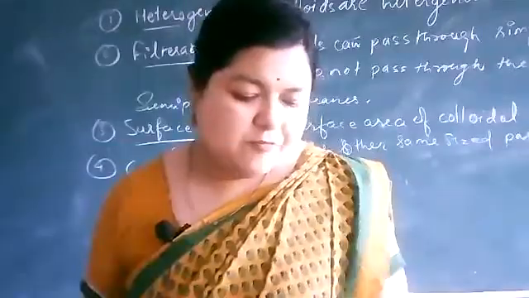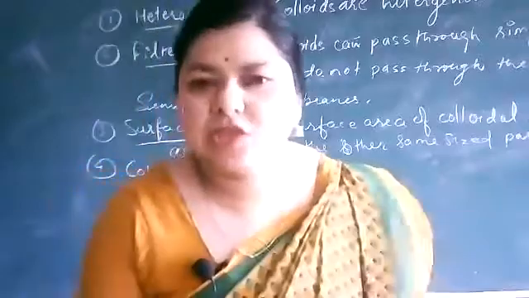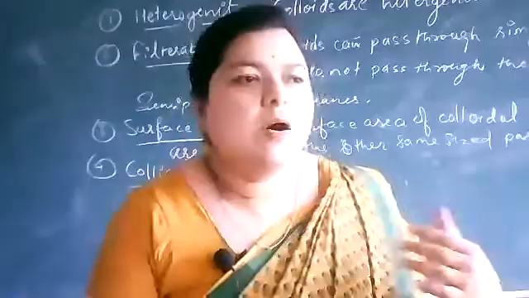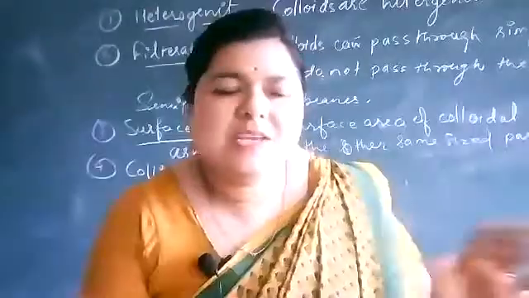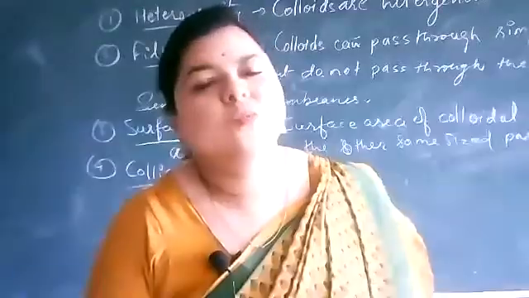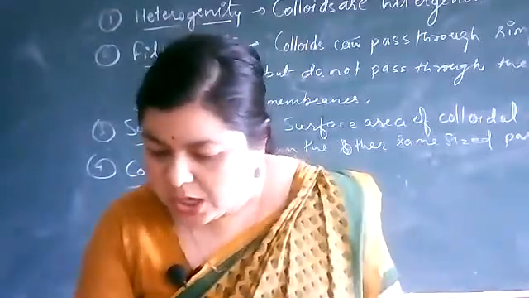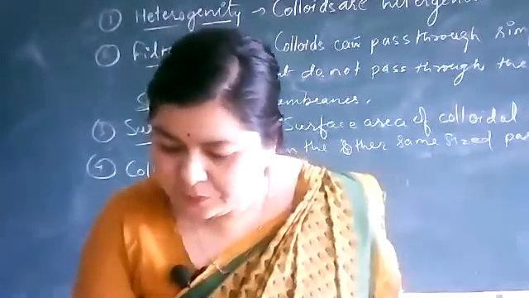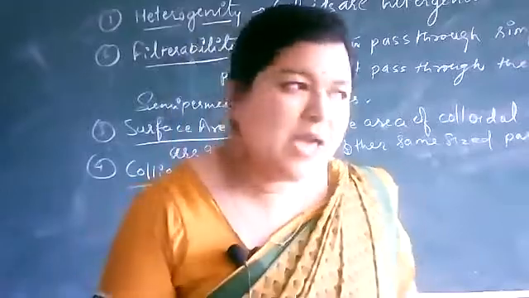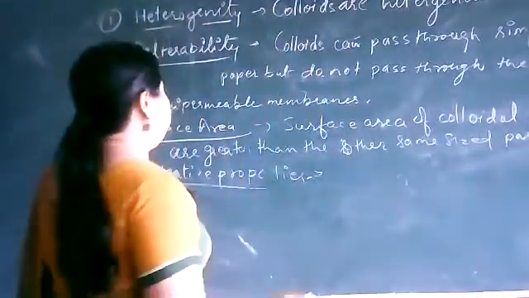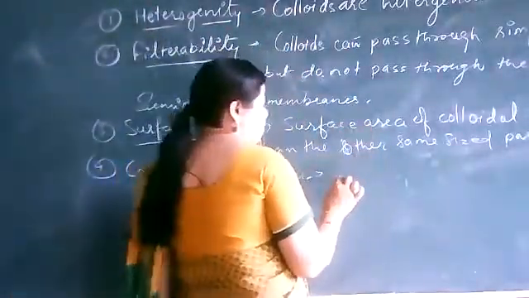There are various types of colligative properties: elevation of boiling point, depression in freezing point, vapor pressure, and so on. So what is their behavior in colloidal solutions?